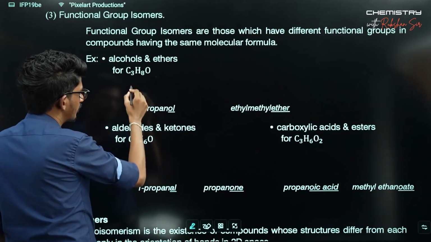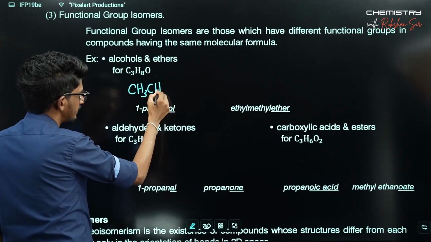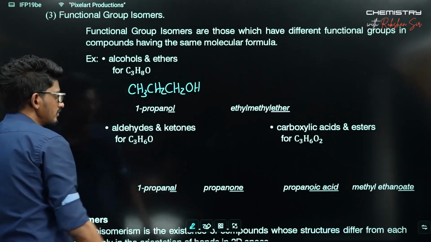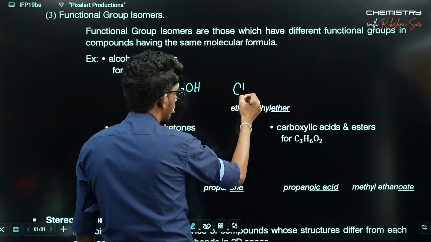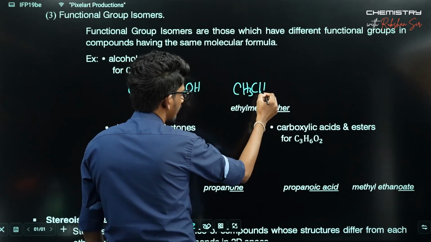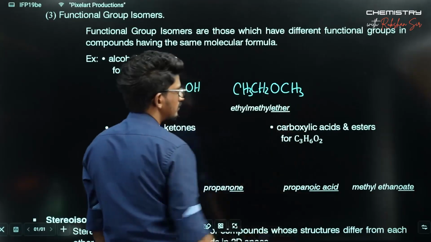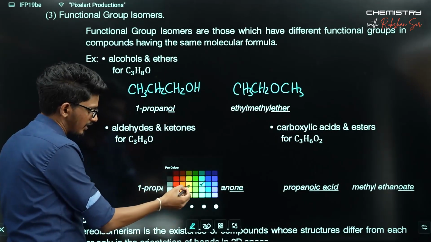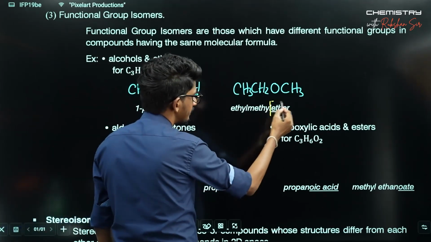See these examples. C3H8O. If you think of 1-propanol, this is an alcohol, right? If you think of this one, this is an ether. This guy is a kind of alcohol, this is a kind of ether.